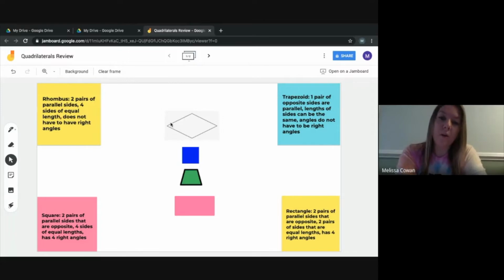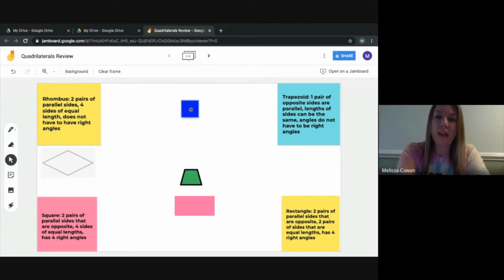Now the last thing I'm going to look at are the angles. None of these angles seem to make an L, so there's no right angles. So I want you to figure out which shape this might be. It has 2 pairs of parallel sides. It has 4 sides of equal length, but it does not have right angles. I'm going to give you a minute to think about that. And if you guessed a rhombus, you are correct.